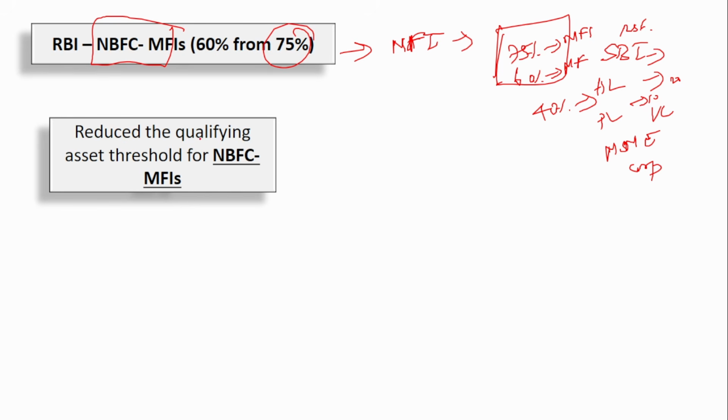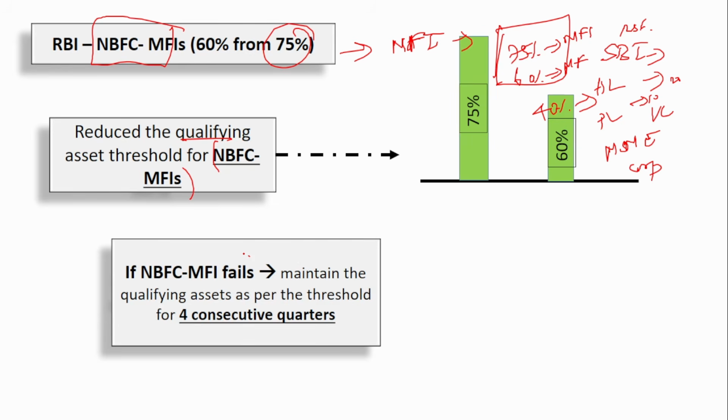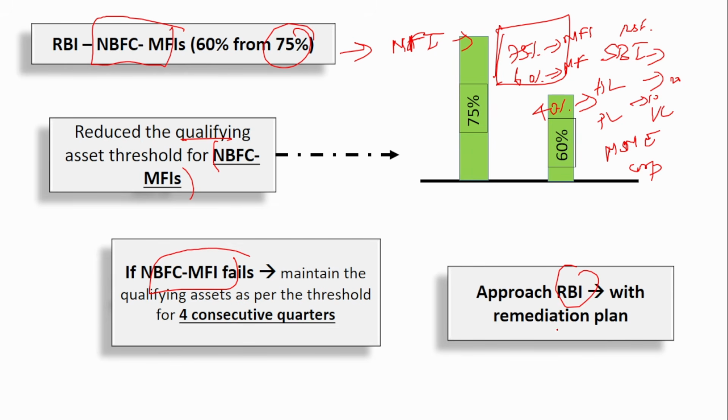So the qualifying asset threshold for the NBFC microfinance institution has been reduced from 75% to 60%. If the NBFC microfinance institution fails to maintain 60% for 4 consecutive quarters, then they have to approach RBI with a remediation plan. What can be done to increase it? That plan should be made and they should approach the RBI. So what you have to remember here is the new asset qualifying criteria, that is 60%. From 75%, it has reduced to 60%.